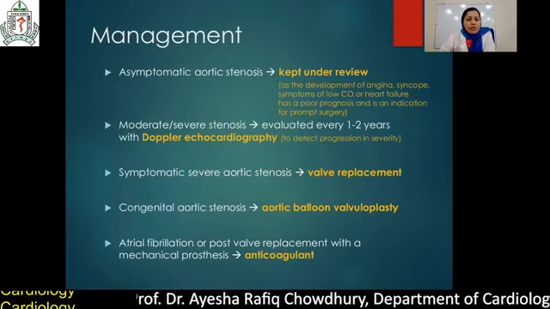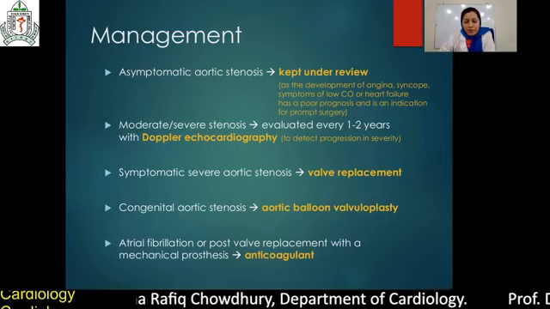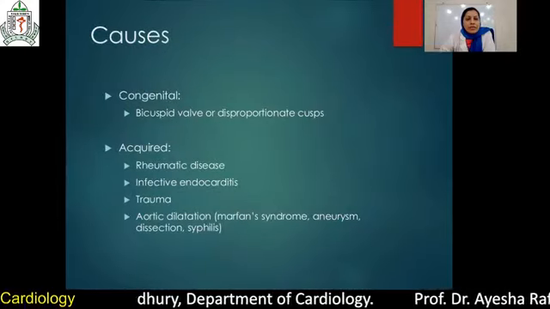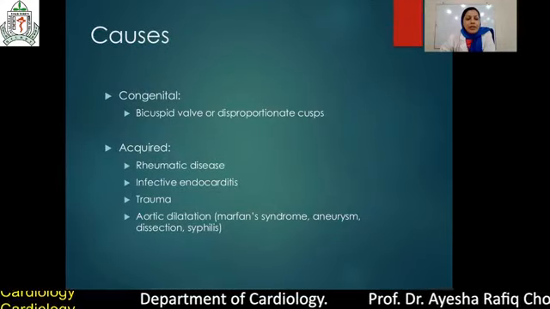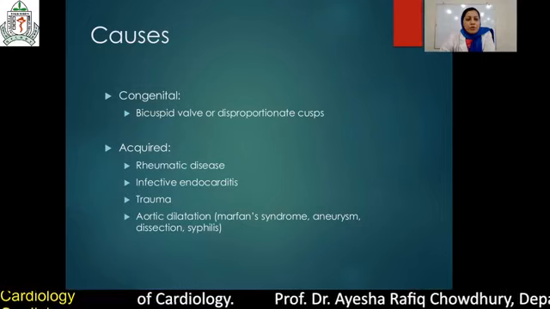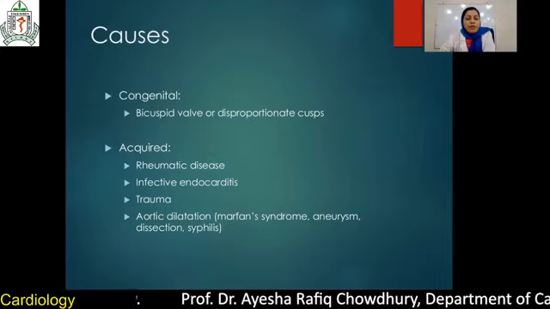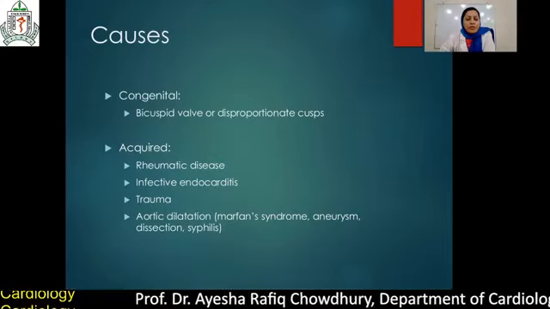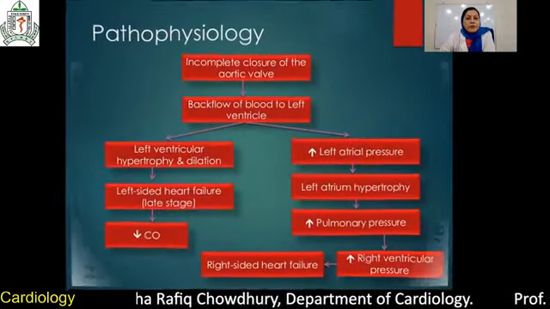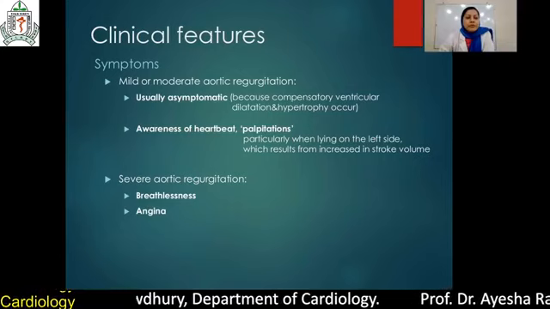Management: if asymptomatic, don't need any treatment, just follow up. If the patient is symptomatic, then valve replacement. Aortic regurgitation could be congenital or acquired. Congenital due to bicuspid aortic valve is the most common cause. Acquired causes are rheumatic, infective endocarditis, trauma during heart surgery. All valves are tricuspid except the mitral valve.